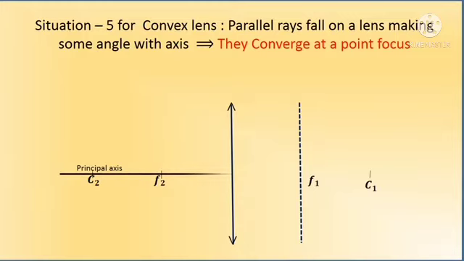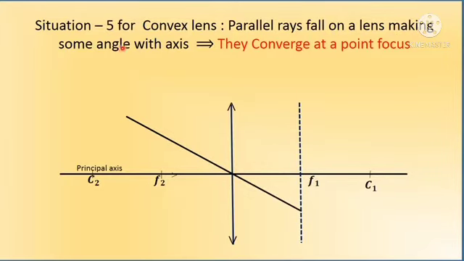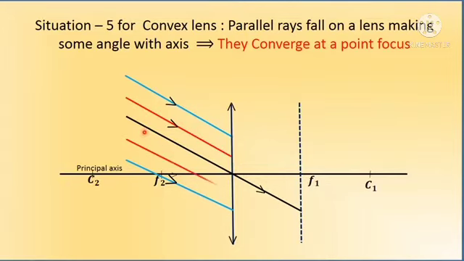Situation 5 for convex lens. Parallel rays fall on a lens making some angle with the axis. They converge at a point of focus. When parallel rays making an angle with the principal axis fall on a lens, the rays converge at a point or appear to diverge from a point lying on the focal plane.